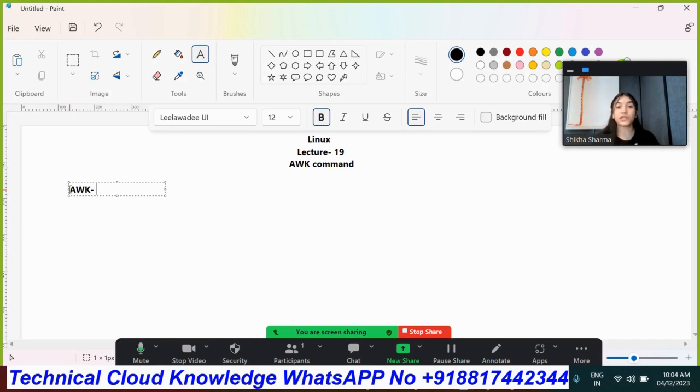You can do searching, and you can cut out a specific section. If you remember, when we were doing the cut command, we cut out a specific section, or sliced a line from the content. We can do the same with the awk command too. For various purposes and various operations, we use the awk command, which is why it is known as a universal command. The main purpose of this command is that it will manipulate the data and generate the records.